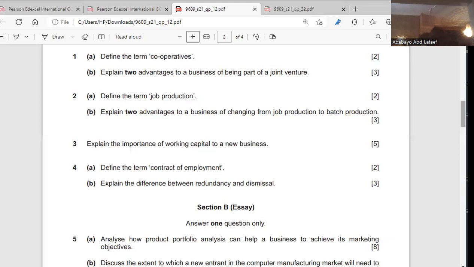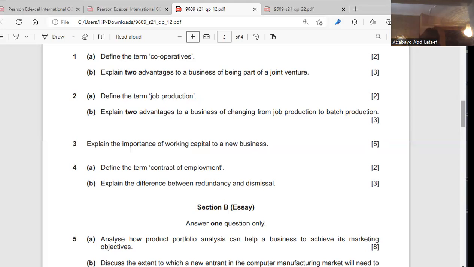So we go to the third one. Explain the importance of working capital to your business. First, you have to define what working capital is. Working capital is the money available for the business to run its day in, day out activity. That is what working capital is. So that means it is short term. You use it to solve your short term or current business expenses. Clear. Good.